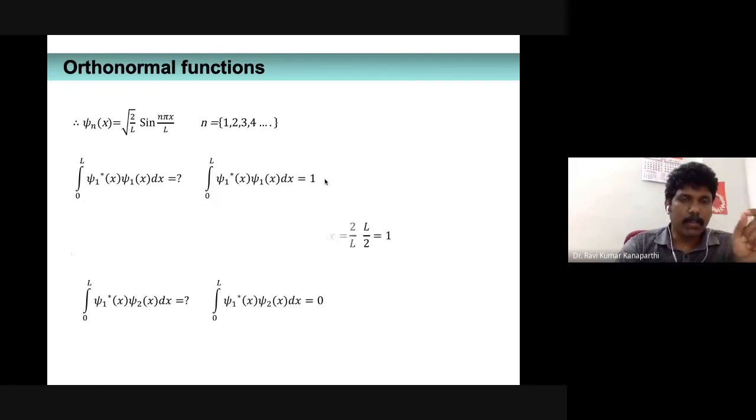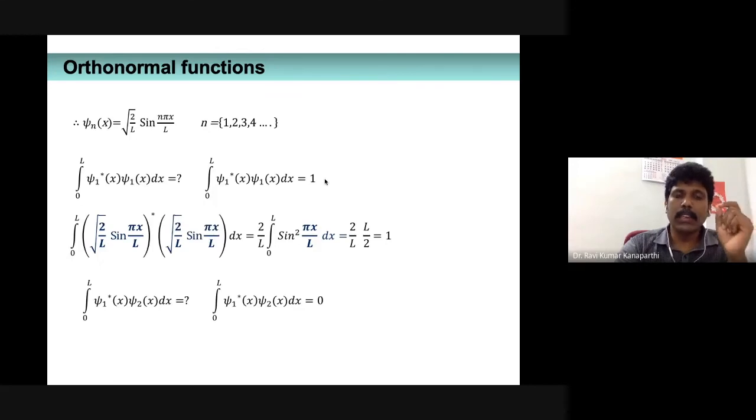I suggest all of you work out the integrals. The integrals are fairly simple. The first integral is this one. It is obvious that this integral we already evaluated in the case of a particle confined to a one-dimensional box. This 2 by L integral, x runs from 0 to L, sine square pi x by L. For this particular sine square pi x by L, the answer you get is L by 2.